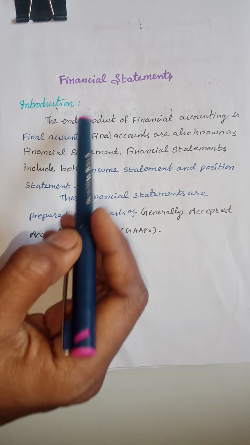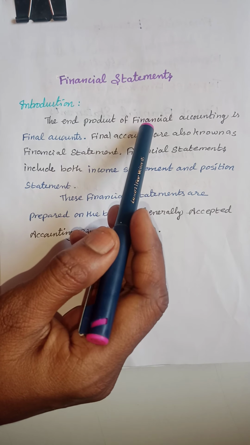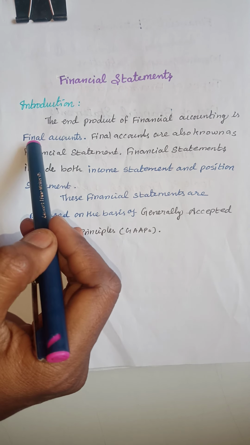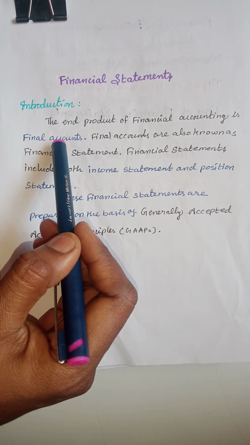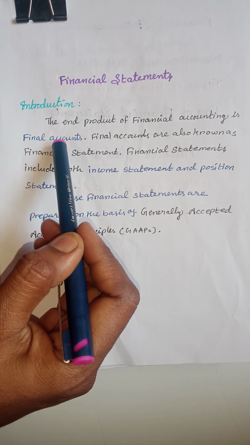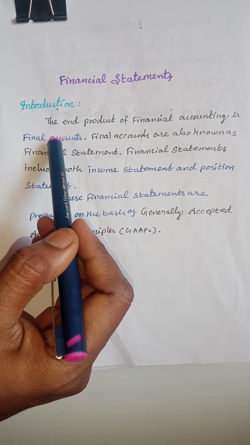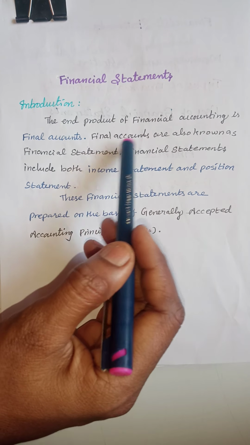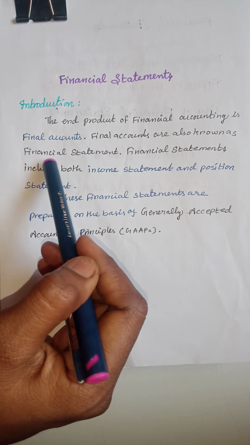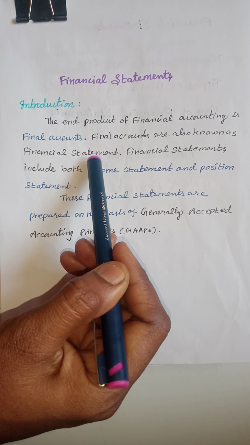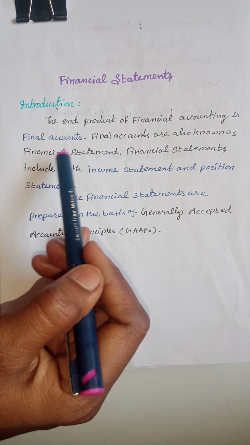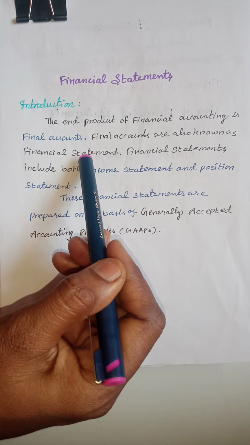Financial statements. The end product of financial accounting is the final account. The final account has two parts: one is the trading and profit and loss account, and the other is the balance sheet. This is the end product of financial accounting. Final accounts are also known as financial statements.